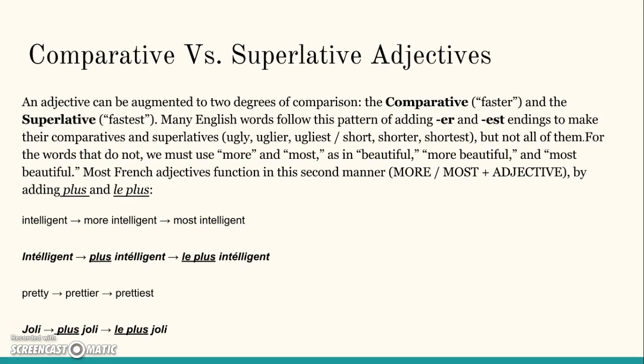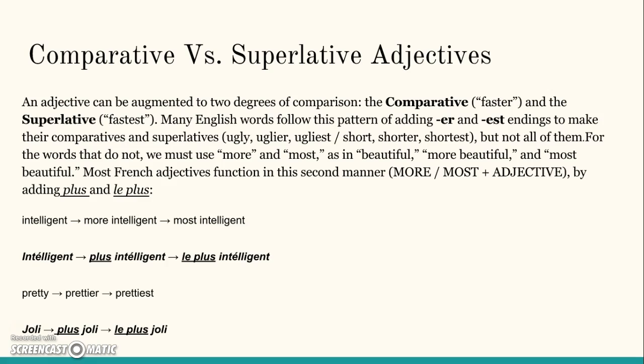Many English words follow this pattern of adding ER and EST endings to make their comparatives and superlatives, like ugly, uglier, ugliest, or short, shorter, shortest, but not all of them. For the words that do not, we must use more and most, as in beautiful, more beautiful, and most beautiful.